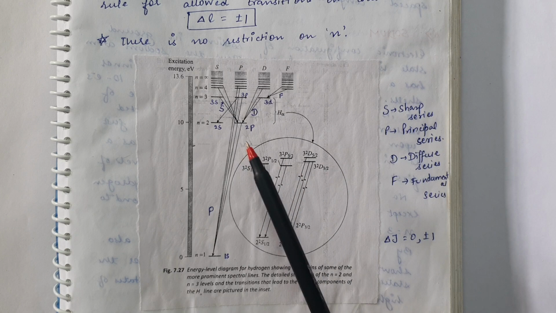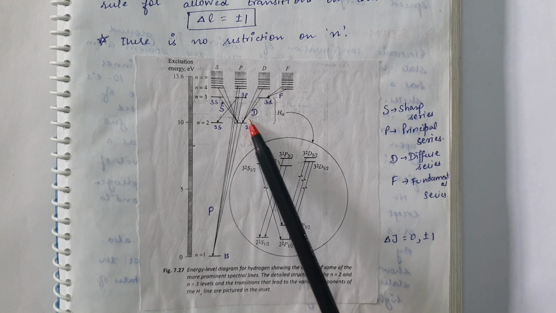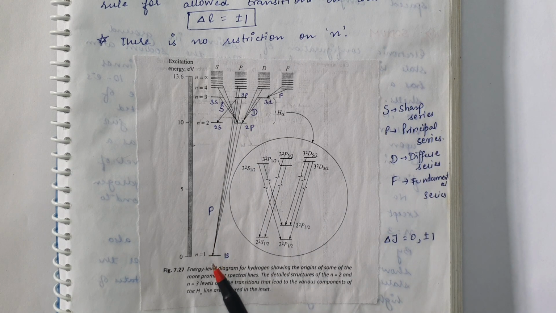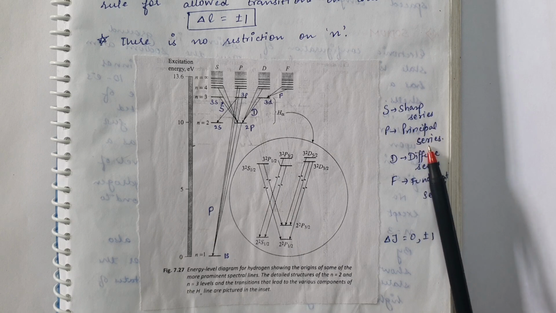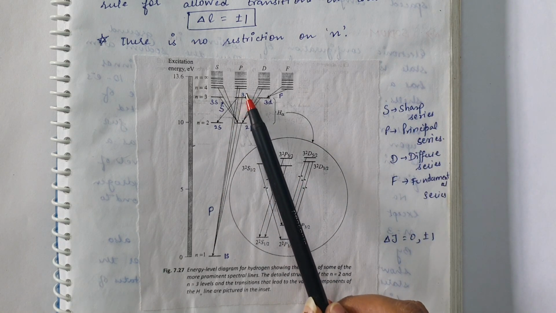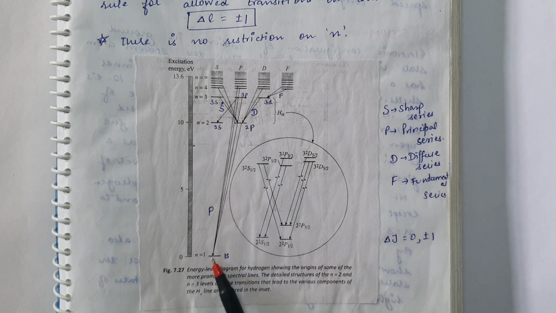Here you can see that this is the higher p state. If the electron is present in the 2p state, then it can jump to the 1s state. It will give rise to the principal series. Similarly, if the electron is present in the higher 3p state, it can jump to 1s.